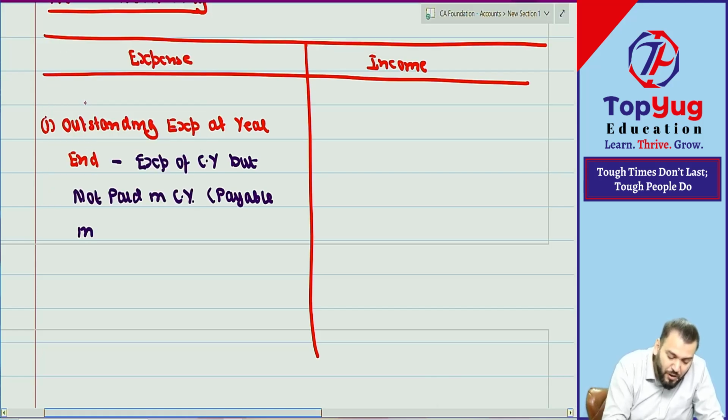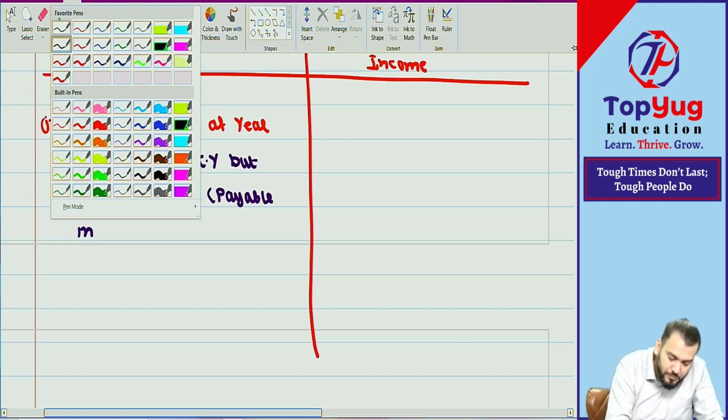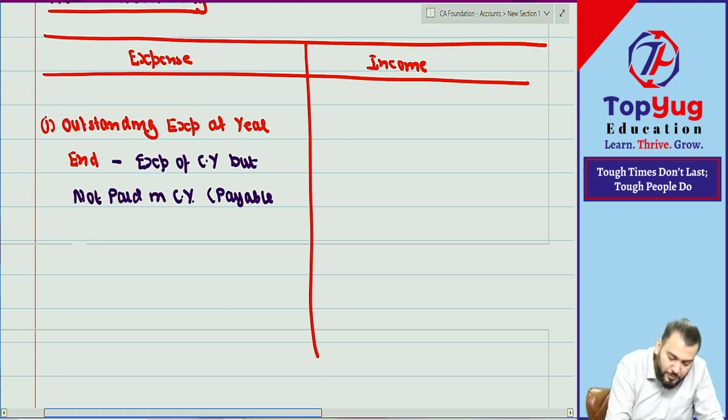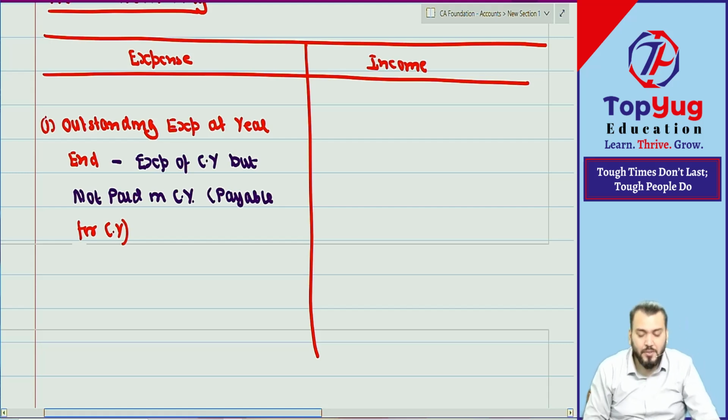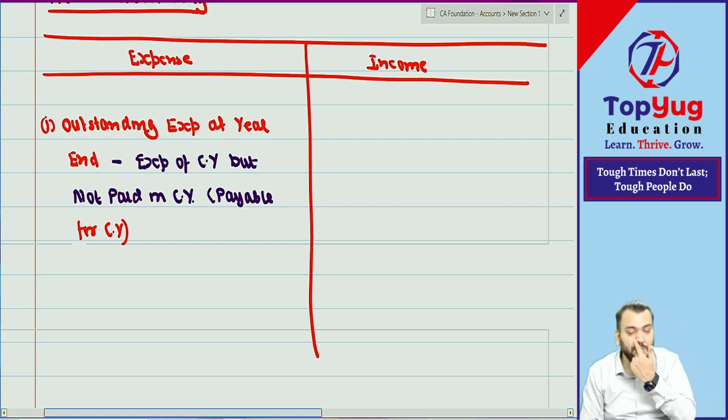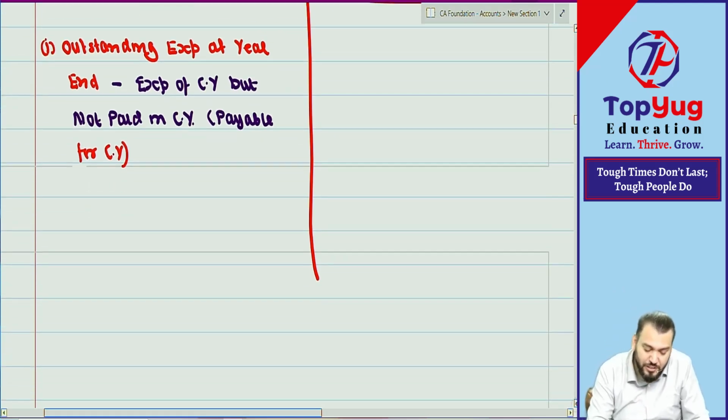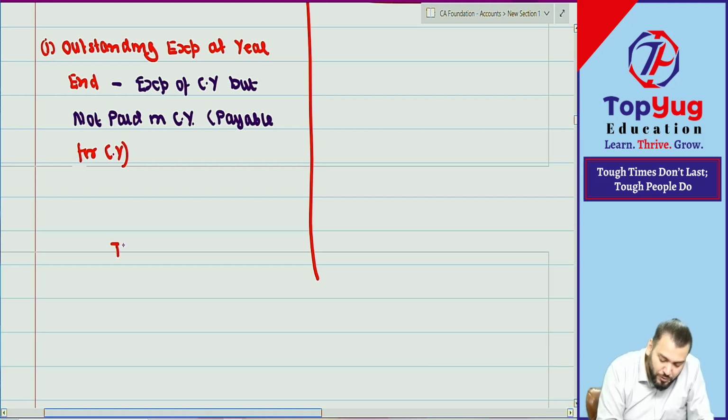It is payable for the current year, so it is a liability for the current year. Understood? Now we'll think this way: asset will be debited, liability will be created.